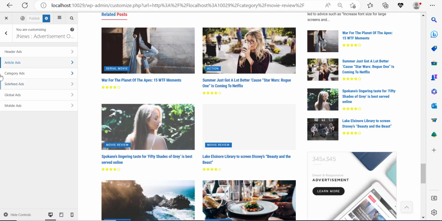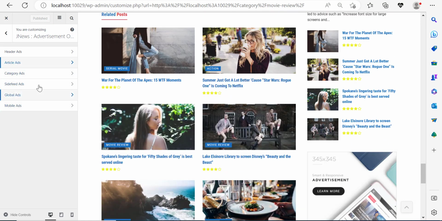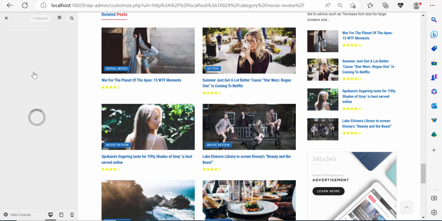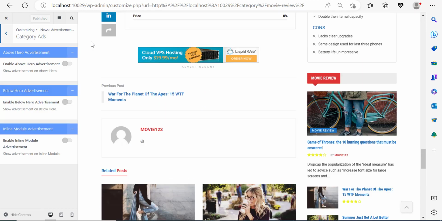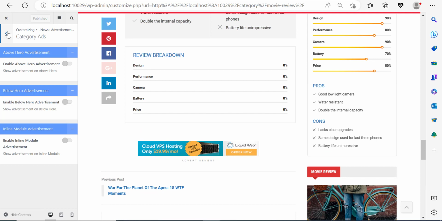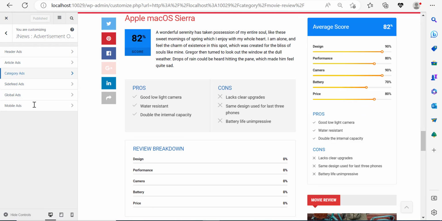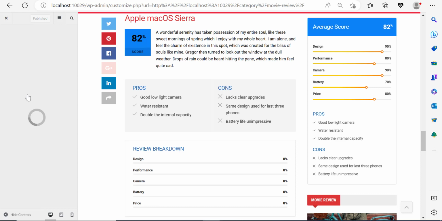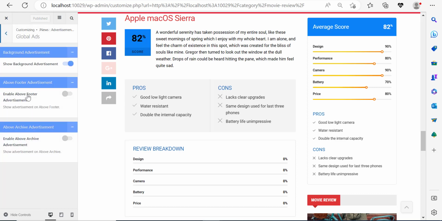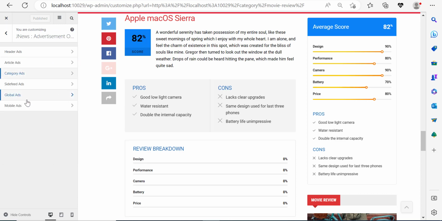And so right now the ads are placed exactly where we want them to be. Now over here, category ads. Not really interesting because nobody's going to go and explore the categories. It's not lucrative, but you can display ads on categories. Now, site feed, we don't really have a site feed because it's disabled, so there's no reason for us to go there. Global ads, on the other hand, let's go and check it out. And here, enable above footer advertisement. We've already done that. Archives, not really interesting.